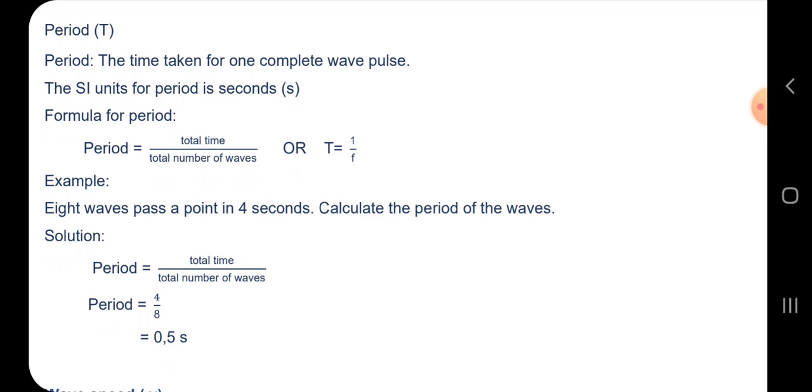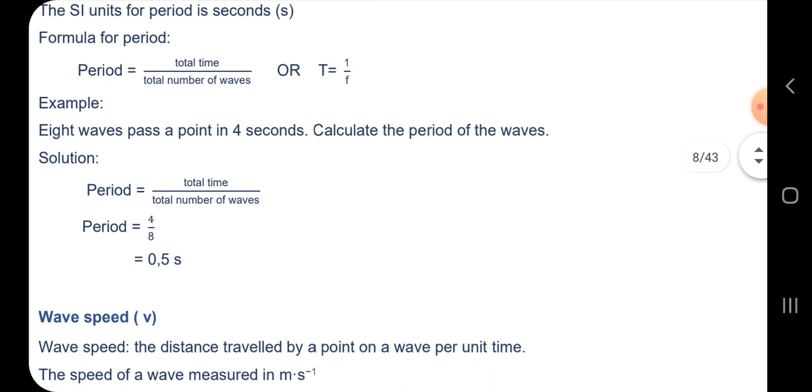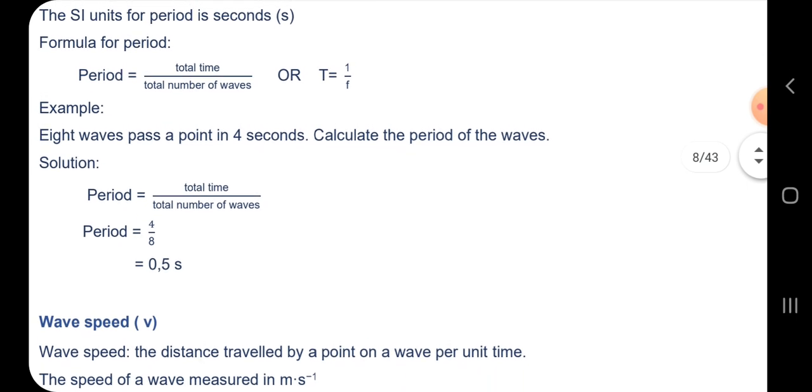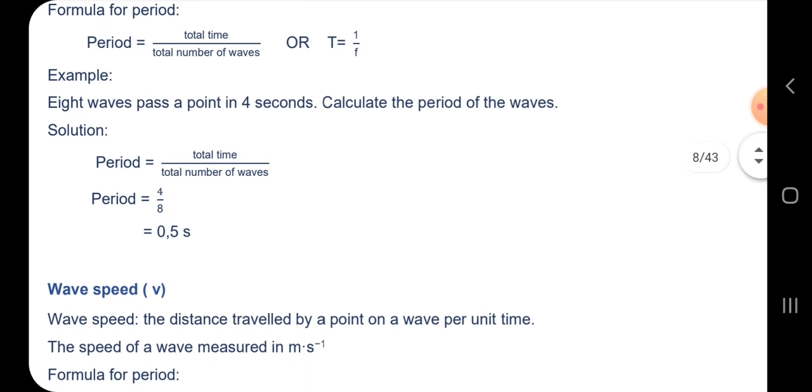And then period is the time taken for one complete wave pulse. So the SI unit for period is seconds. So the formula for period is total time over number of waves. So it's a flip. Time is the opposite of frequency. 8 waves pass a point in 4 seconds. Calculate the period of the wave. So 4 seconds is the time and the number of waves goes at the bottom.